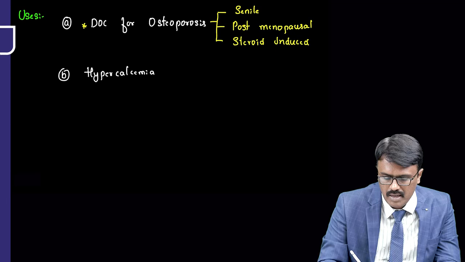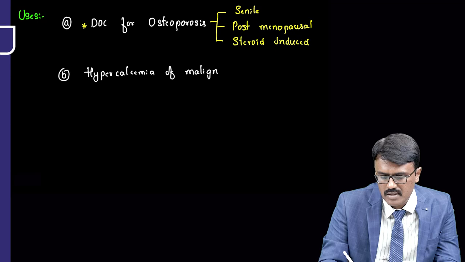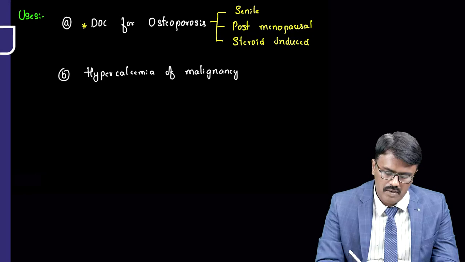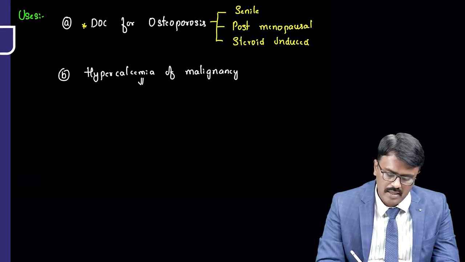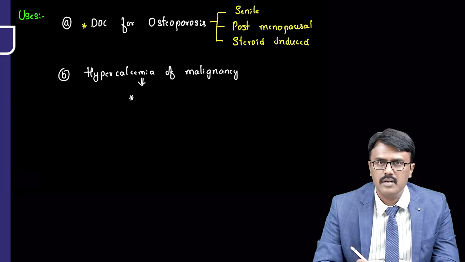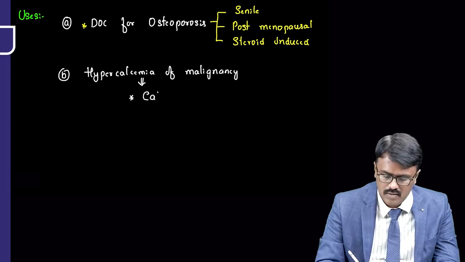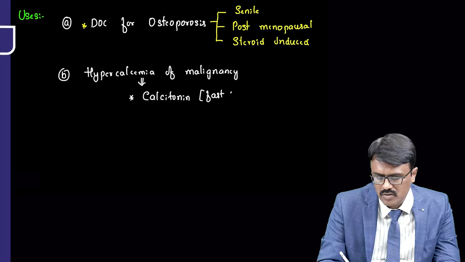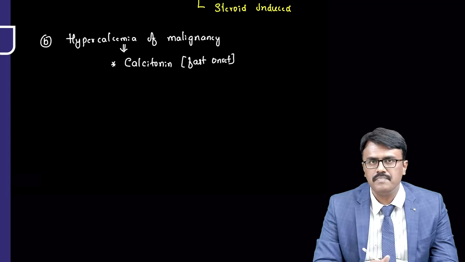Hypercalcemia of malignancy. It's a complication in cancers where the calcium level goes up. Whenever hypercalcemia of malignancy occurs, we have three important therapies. One is we give calcitonin. Calcitonin has a fast onset of action, so it can decrease the calcium faster.